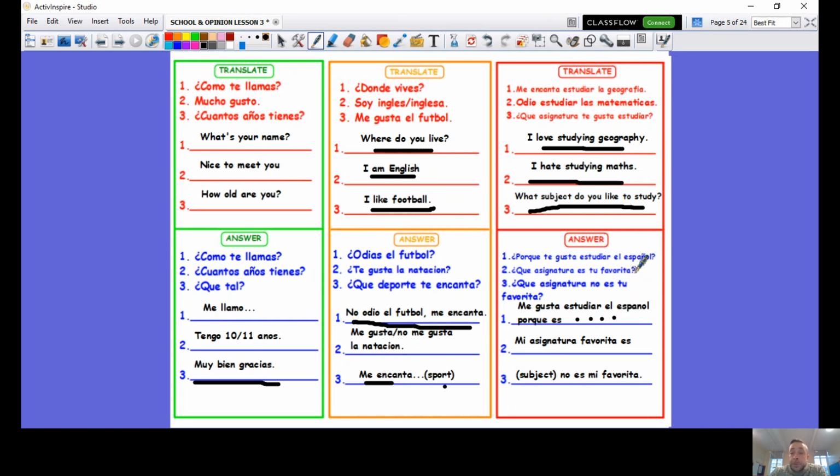¿Qué asignatura es tu favorita? What is your favorite subject? Mi asignatura favorita es, and again here you would have put a subject. ¿Qué asignatura no es tu favorita? What subject is not your favorite? Here you would start with the subject, such as la historia no es mi favorita.